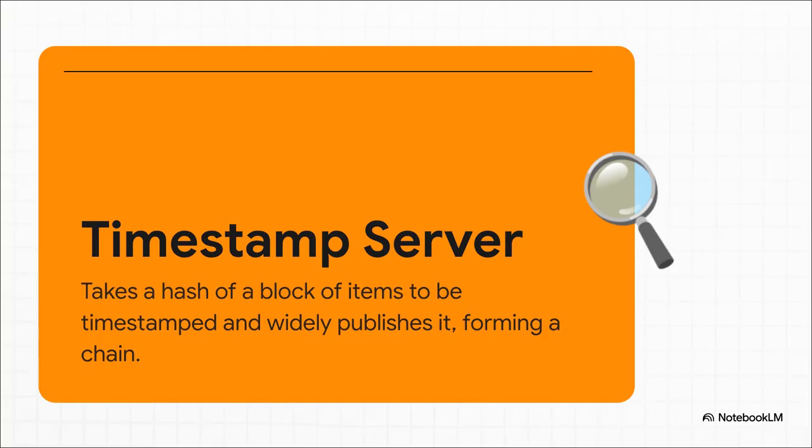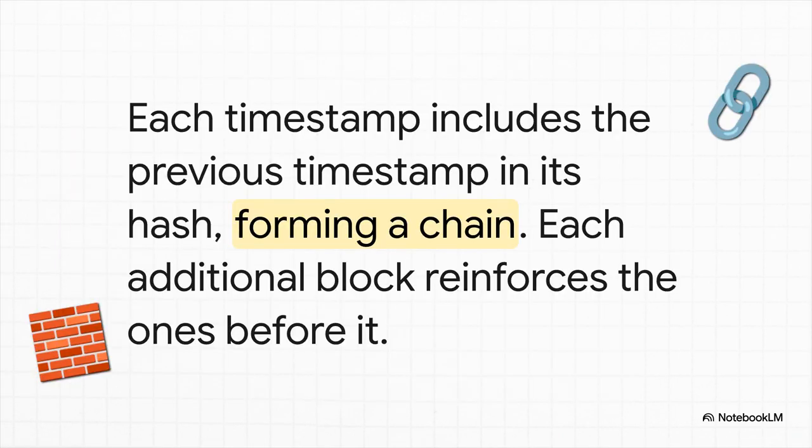The paper's solution starts with this idea of a peer-to-peer timestamp server. The concept is pretty simple. The whole network gathers up a bunch of recent transactions into a list, or a block. It then creates a unique digital fingerprint, that hash we talked about, of that entire block. This hash is then broadcast to everyone, which basically timestamps it, proving that all those transactions existed at that specific moment in time. And here's the really clever part that makes it all secure. Each new block doesn't just contain its own hash. It also includes the hash of the block that came before it.